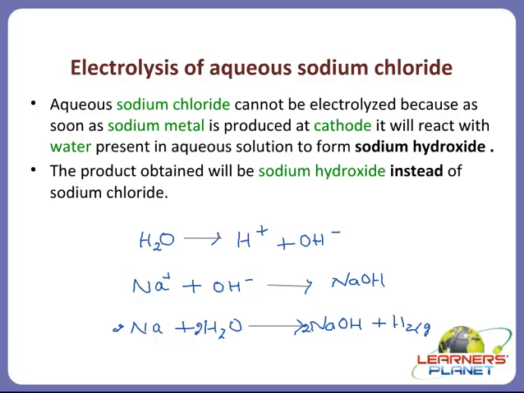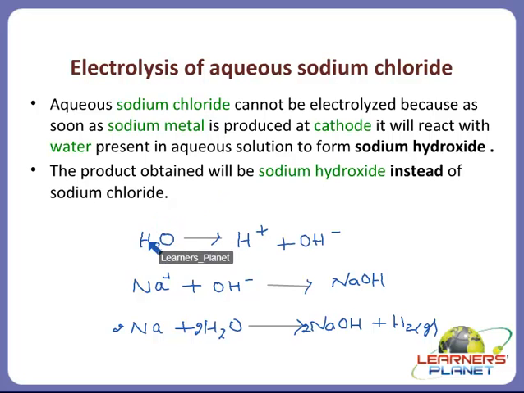So what was our motive? We wanted sodium and not sodium hydroxide. So what should we take for electrolysis? We have to take molten sodium chloride and not aqueous sodium chloride. Remember this. In the aqueous case, the product obtained will be sodium hydroxide instead of sodium.